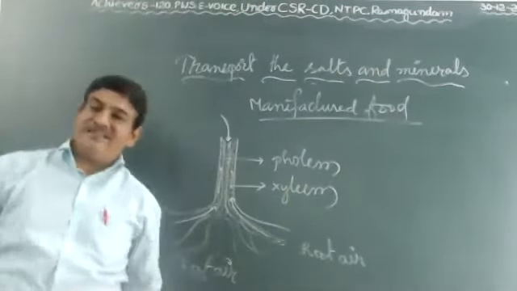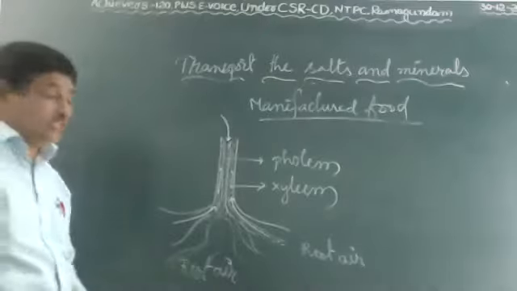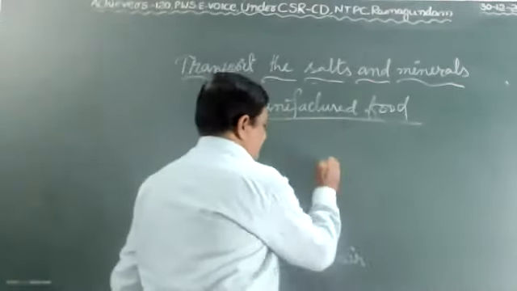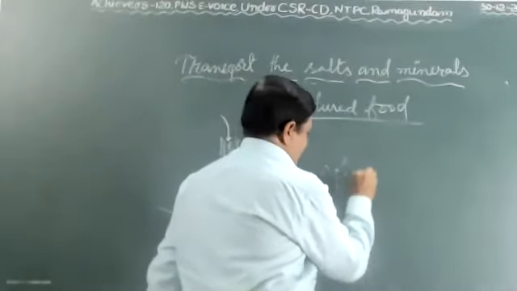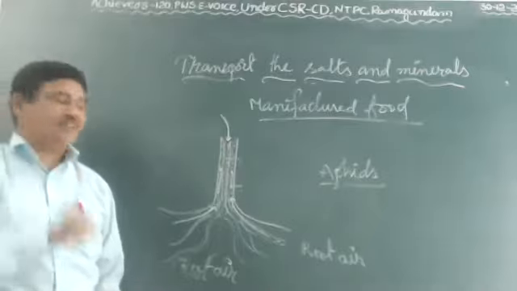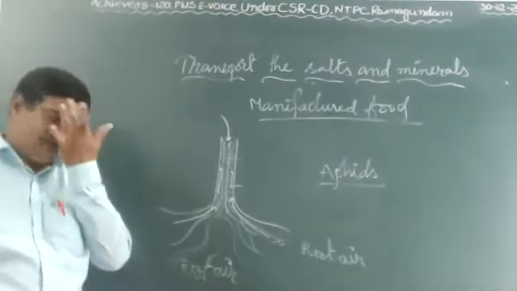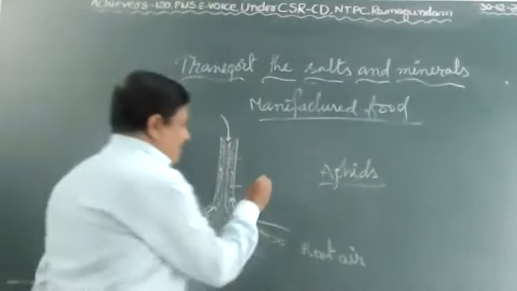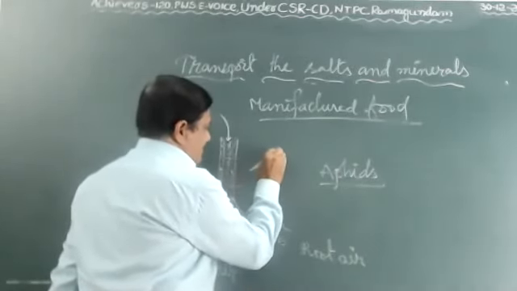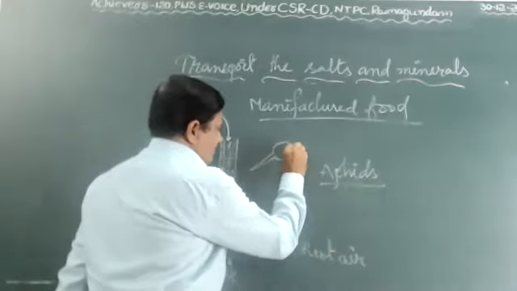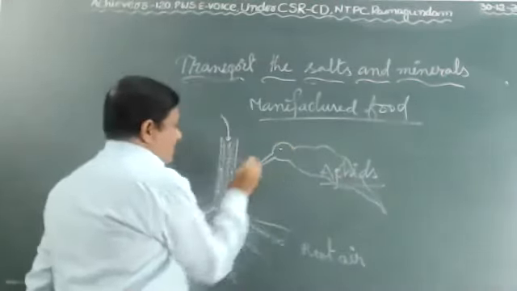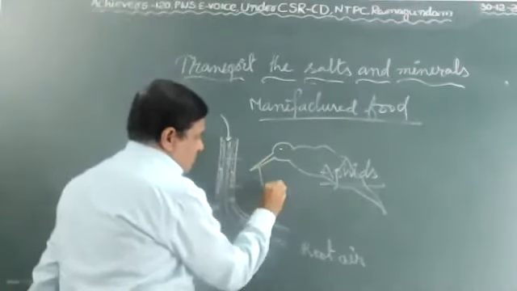Sir, whether it is right or wrong, we can prove it by one small experiment. You know very well, aphids. It is a small green insect called aphids. Aphids have a sharp needle-like structure called proboscis.